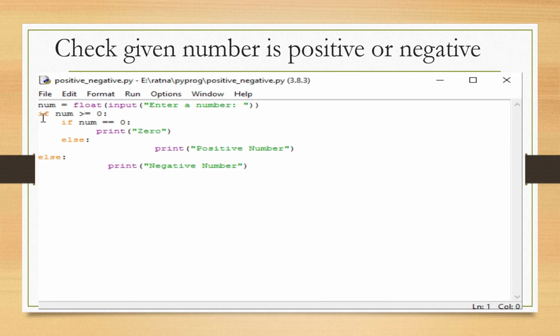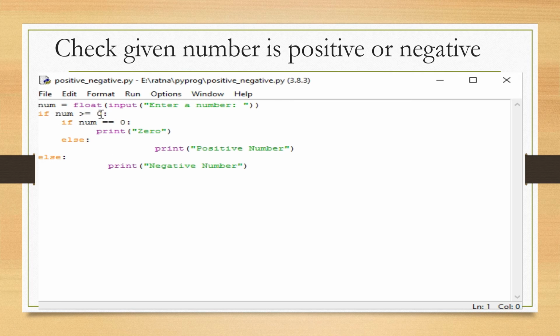Next, we check the condition if the given number is greater than or equal to 0. Greater than or equal to 0 means it is a positive number. So in the outer if, we'll check this condition. If this condition becomes true, this part is executed, otherwise the else part is executed.